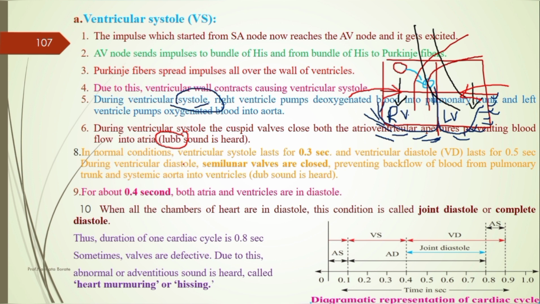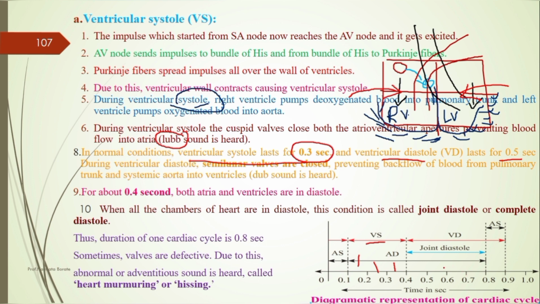That period is what we call a duration. It is the ventricular systolic duration. It is 0.3 second. And when the blood is pumped towards the aorta, the ventricle enters into which condition? That is the diastolic condition. It is 0.5 second. So this ventricular systole, how many seconds is it?